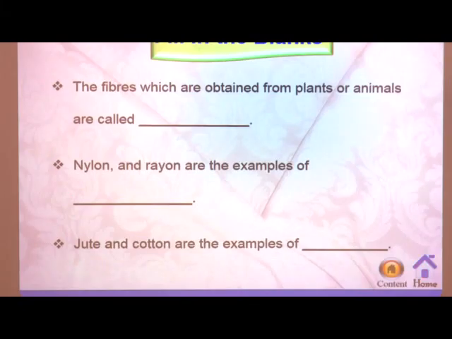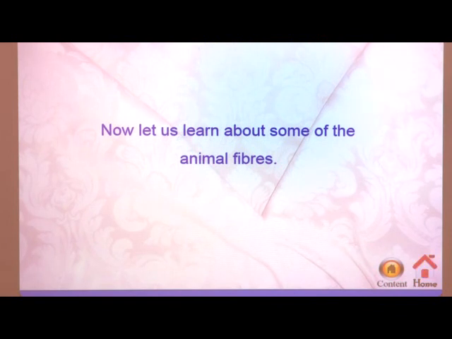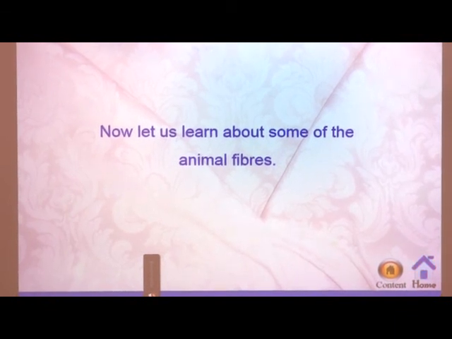Now, let us learn about some of the animal fibers. Okay, so this is all about fabrics. Now let us learn about some of the animal fibers. Right now we discussed that there are different types of synthetic or artificial fiber. The first fiber which is given in our textbook is wool. So wool is the first fiber which we are going to discuss here.